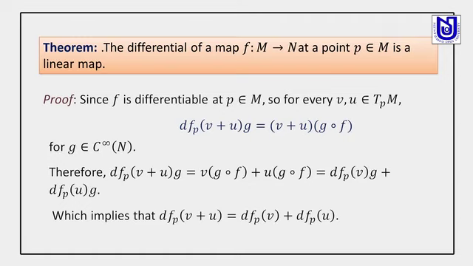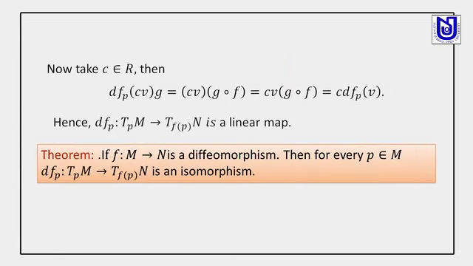This is equal to dfp(v) applied to z plus dfp(u) applied to z, which implies the linearity property of this map. For scalar multiplication, if we take a scalar c, then dfp(cv) applied to z is equal to c times dfp(v) applied to z. It can easily be seen. So dfp is a linear map.